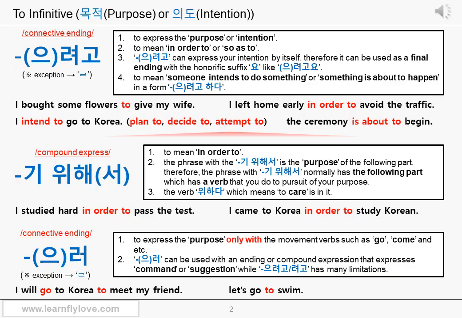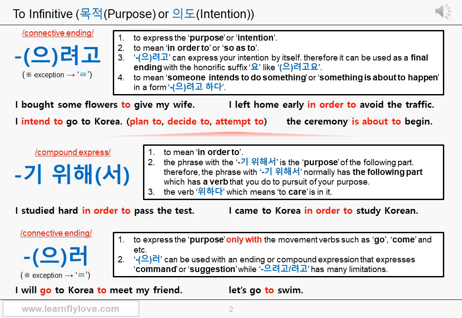Please remember that. Again, normally 으러, 러 can be substituted by 으려고, 려고 and 기 위해서. However, when the sentence expresses a command, polite request, or suggestion with a movement verb, as if you say "let's go to do something" or "please come to do something," the connective ending 으러, 러 is the best option. 으려고, 려고 and 기 위해서 are not really used. Those might be able to be used with other verbs though. Let's talk about this more specifically with examples.